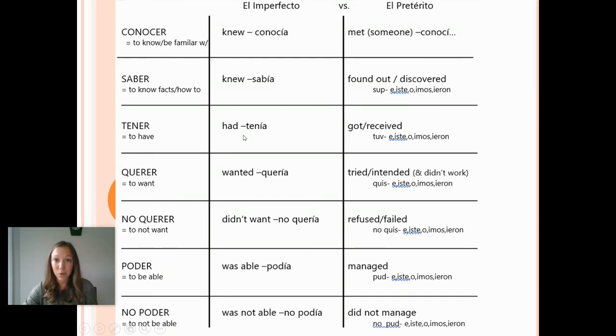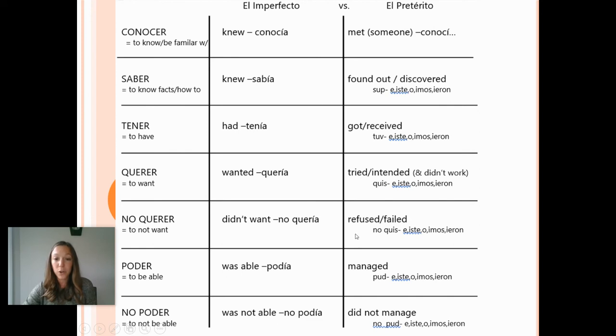How do you have something one time in the past? Preterite. It's when you got or received it. So tuve, tuviste, tuvo, very specific meanings in the preterite. Almost always we're going to use tener in imperfect for that reason. Querer, wanted, versus in preterite, if you say quise jugar, I tried or intended to play, but it didn't work. So the meaning there, the intention is that it didn't actually happen. Quisimos ir al parque, pero no fuimos. So we tried or intended to go, but ultimately didn't.